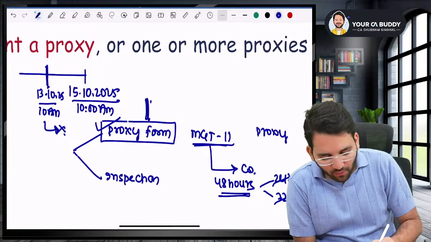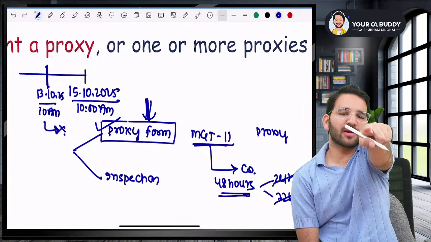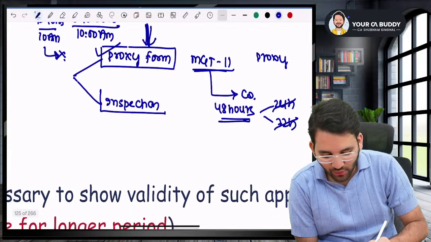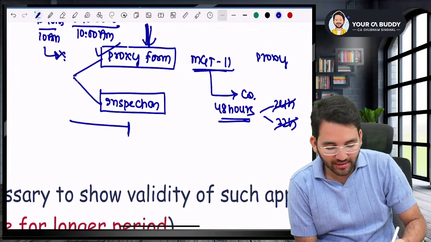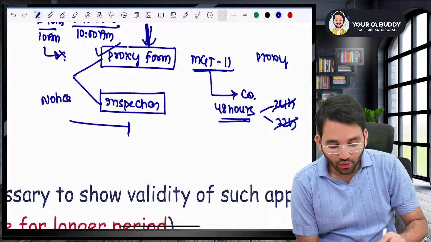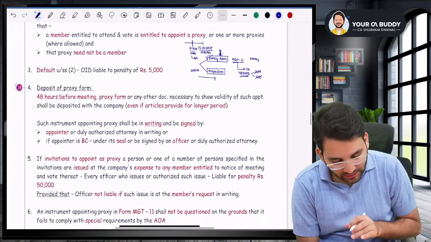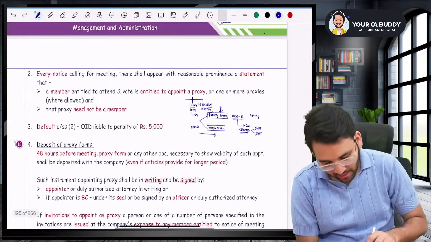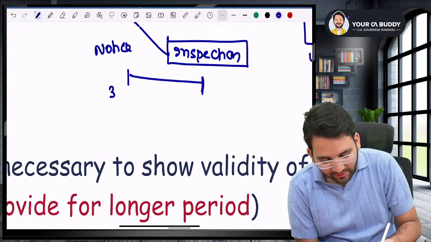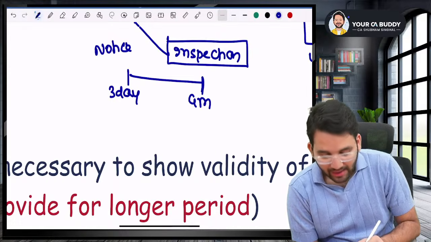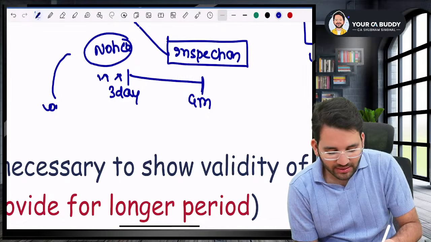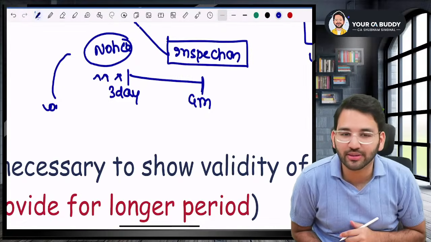Now tell me, if you submitted a proxy form and I want to inspect it, can I inspect it? Sir, law says that you can do the inspection, but you will have to send a notice for the inspection. That notice for inspection has to be sent at least 3 days before the general meeting. You will have to inform the company that, hello, I want to inspect the proxy forms.